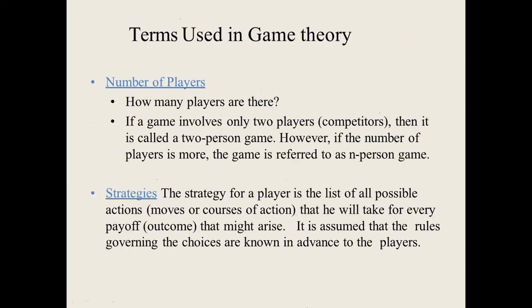So the terminologies used in game theory. How many players are there? If a game involves only two players, that is competitors, then it is called a two-person game. However, if the number of players is more, the game is referred to as an n-person game. Next, what is the meaning of strategy? The strategy for a player is the list of all possible actions or moves or courses of action that he will take for every outcome or payoff that might arise. It is assumed that the rules governing the choices are known in advance to the players.